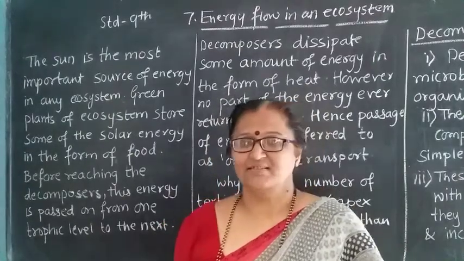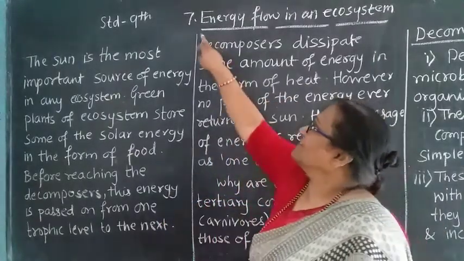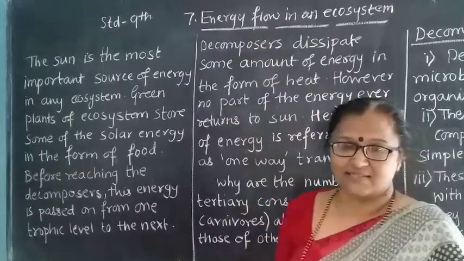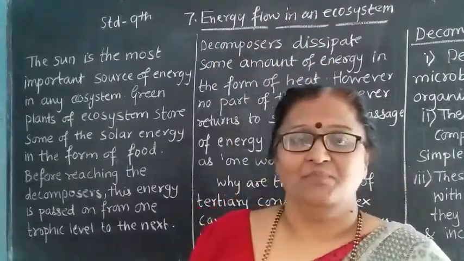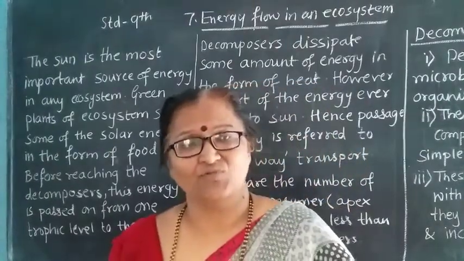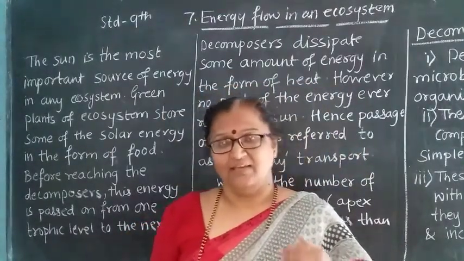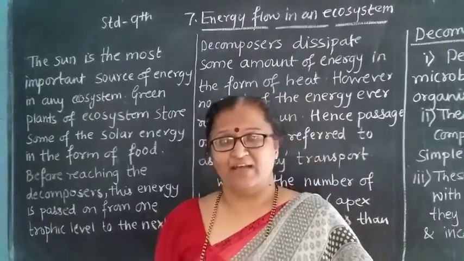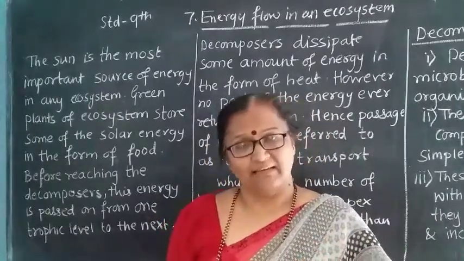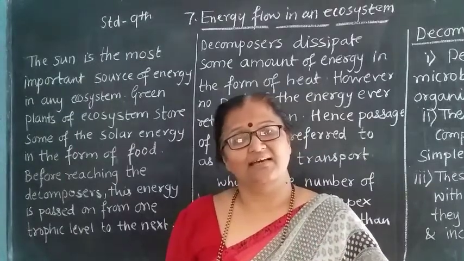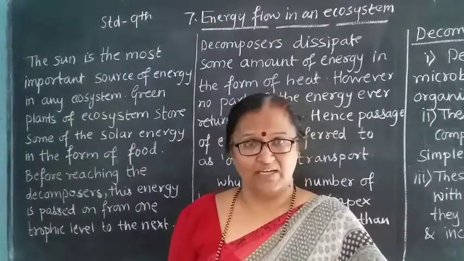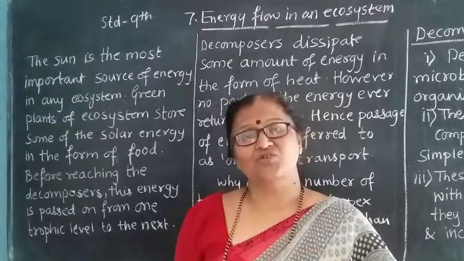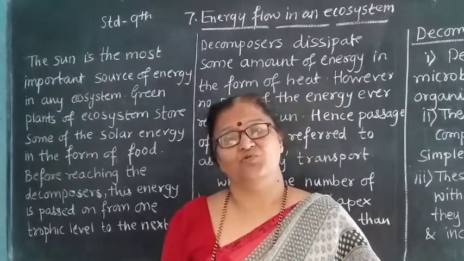Hello students, we have started the 7th lesson, energy flow in an ecosystem. Before starting this lecture, I told you what an ecosystem is. In that we studied the food chain, the food web, trophic levels, and the energy pyramid. Yesterday we studied trophic levels. So what is a trophic level first? That we are going to see.